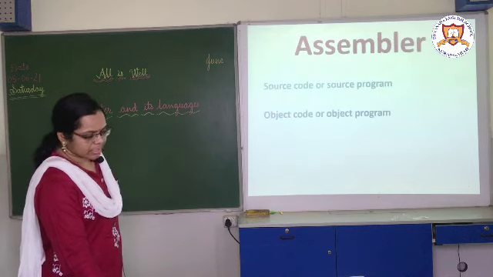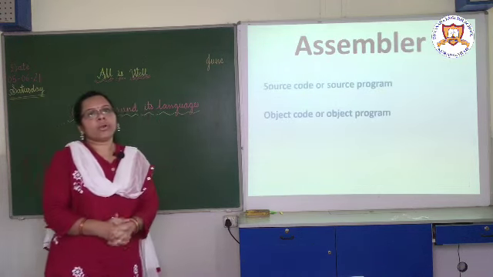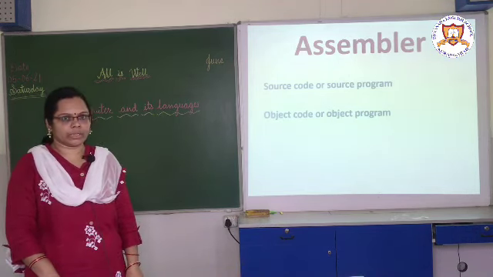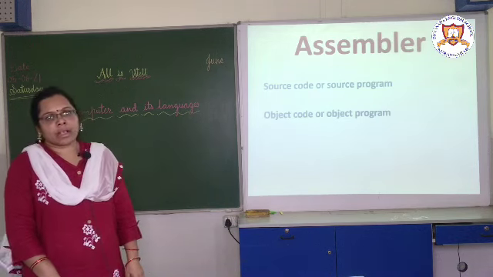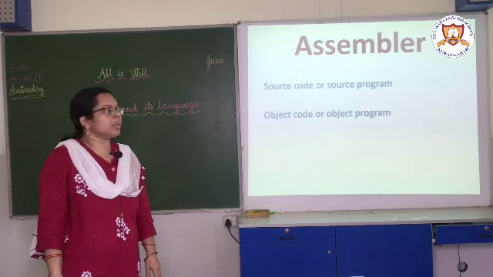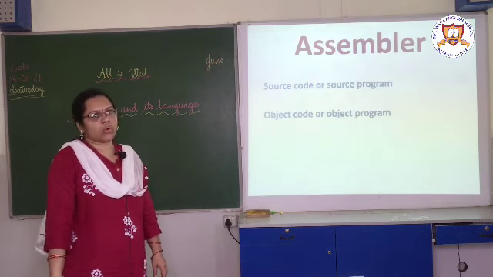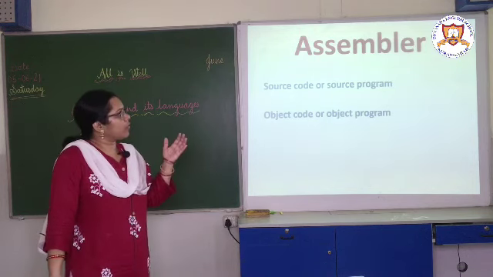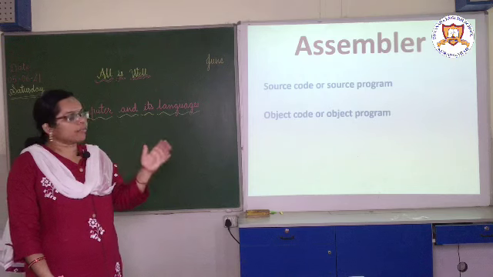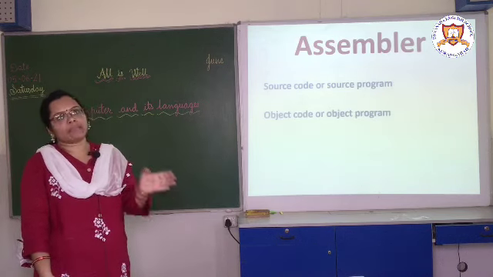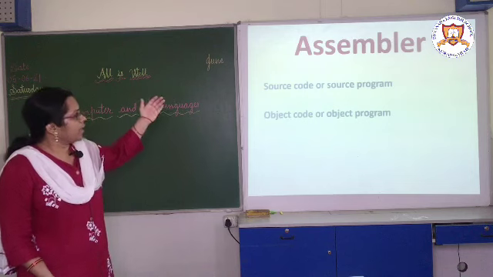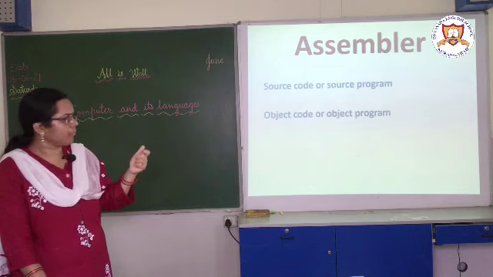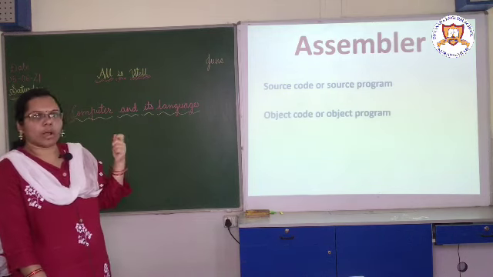Now, children, as I told you, the computer only understands machine language, which is in the form of 0 and 1 only. So, in assembly language, we use mnemonics, we use codes. To translate these codes, we have to use the assembler. So, what is the function of the assembler? The assembler converts the assembly language into the machine language, and here are two terms, source code and object code. Source code, or source program as it is also called, and object code, or object program.